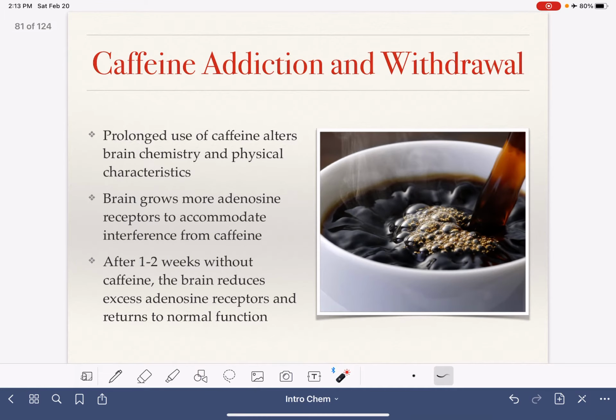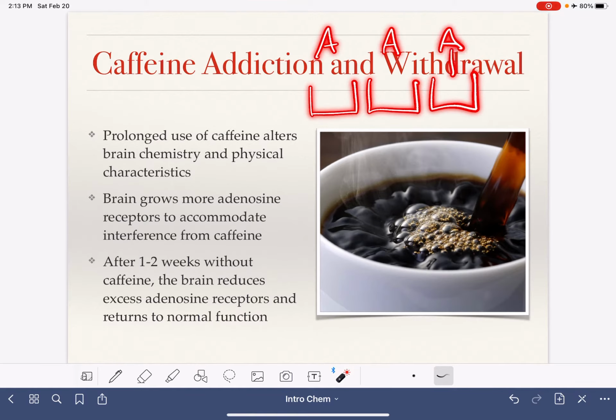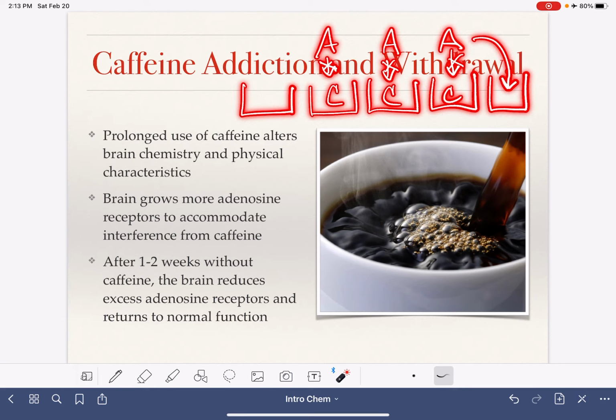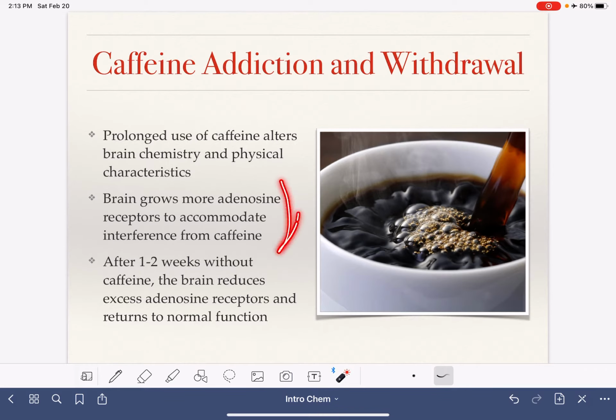In terms of caffeine addiction, when you use caffeine quite a bit, you have these adenosine receptors, you have these adenosine molecules that are waiting to get into the receptors, you've got the caffeine molecules coming in, blocking the space, and your brain says, I'm getting tired of this, having all this buildup of extra adenosine. So your brain responds by building extra receptors to give places for your adenosine molecules to go. And this is what we define as addiction to caffeine, when your brain restructures itself in response to your caffeine consumption. Your brain grows more adenosine receptors to accommodate this interference from caffeine.